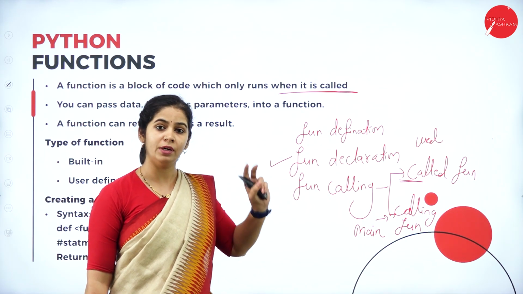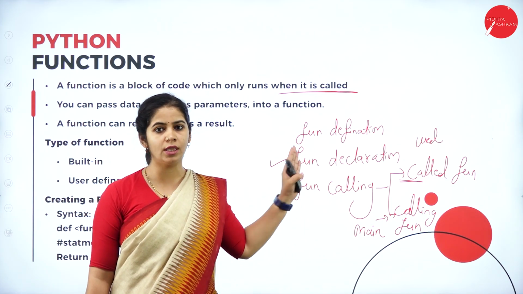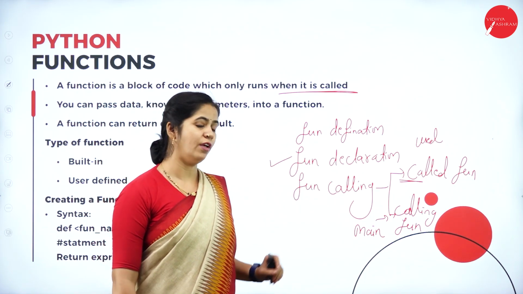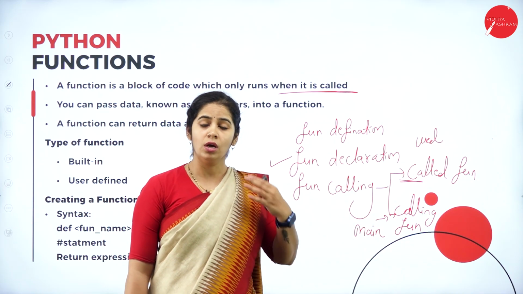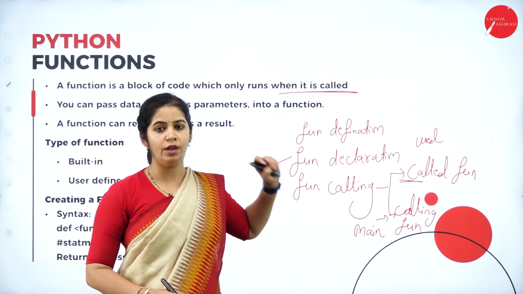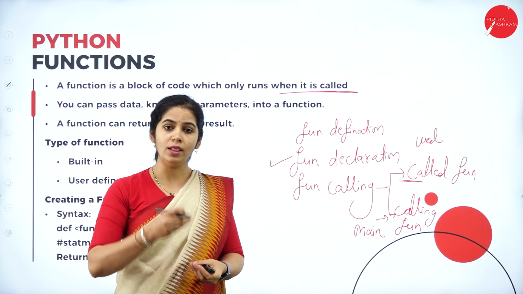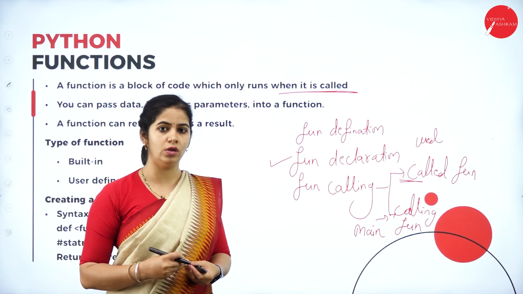Function declaration, telling the compiler priorly that we are going to use this function in the program execution, that is declaring. Okay, and then function calling, we have the called function and the calling function. The called function is the one that executes the user defined function, and the calling function is the one that will call the function to get the result back for further execution.